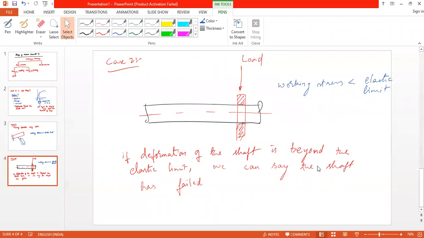Then we will say it is a failure. Okay? Is it clear? So based on the purpose, we will say whether it is successful or failure.